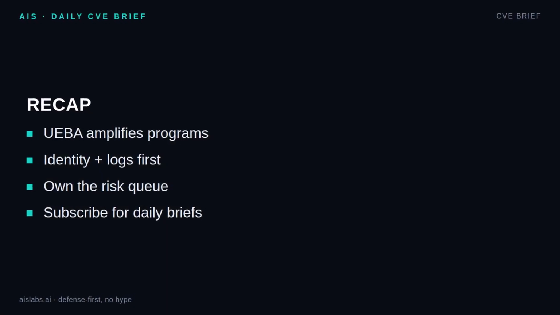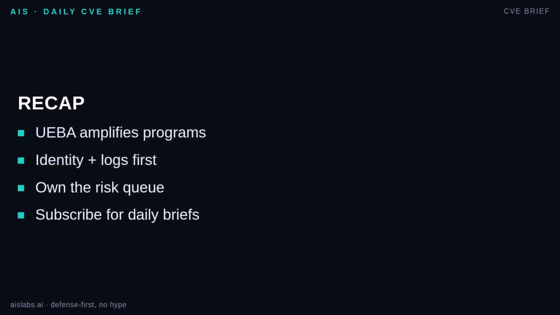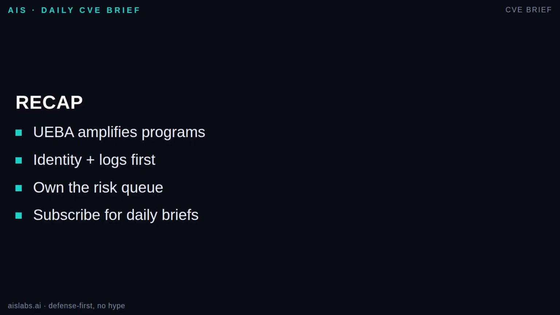So, do you need UEBA? Three beats. First, UEBA amplifies a working security program. It does not replace one. Second, identity hygiene and log coverage come before behavior analytics. Without them, the scores are shaky. Third, someone must own the risk queue and act on it. Start small with high-risk users and entities. Prove value, then expand. If you are building the basics, wait. If your SOC has the basics working, UEBA can help you see risk faster.